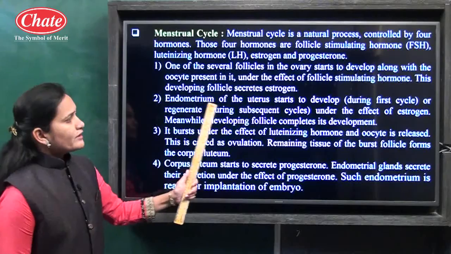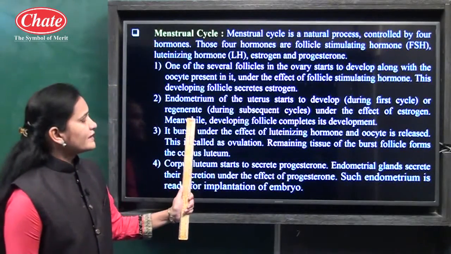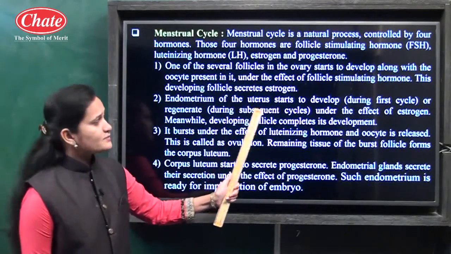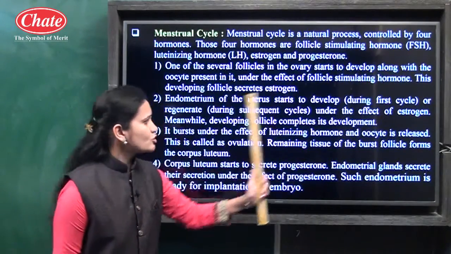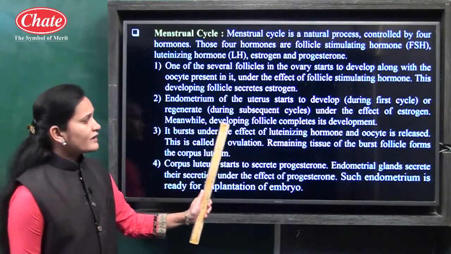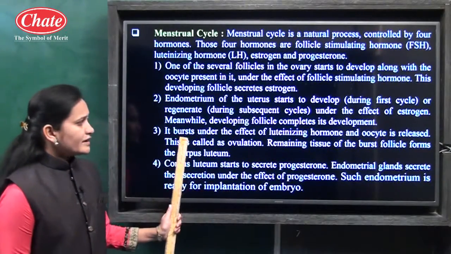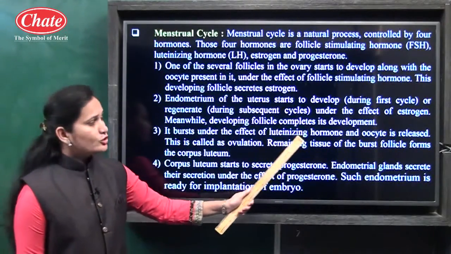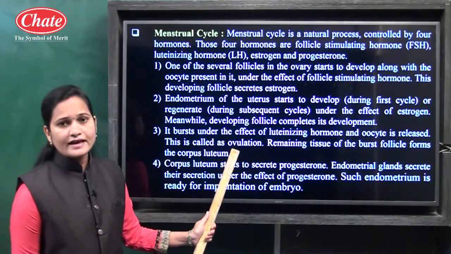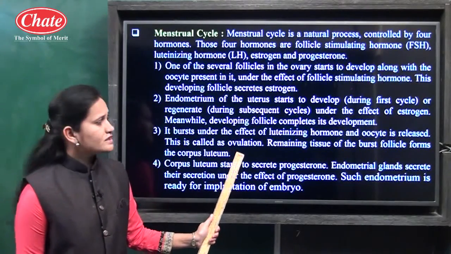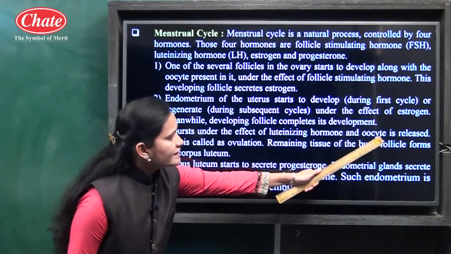Here the endometrium of the uterus starts to develop during the first cycle, but it starts to regenerate during the subsequent cycle under the effect of which hormone? Estrogen. Meanwhile the developing follicle completes its development. It bursts under the effect of luteinizing hormone and the oocyte is released. This is called ovulation. Ovulation means that the oocyte is released.